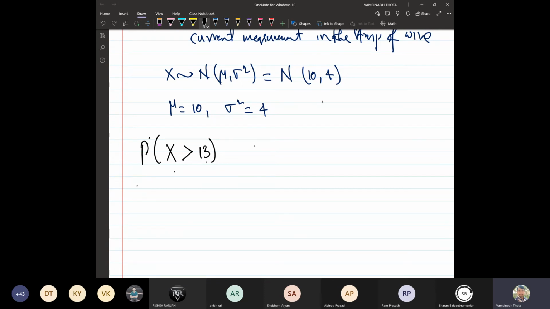So in each and every problem, once you identify the random variable, and once you know the mean and the variance, the immediate thing you should do is the transformation. Z is the standard normal variable, which follows the normal distribution with mean 0 and variance 1.